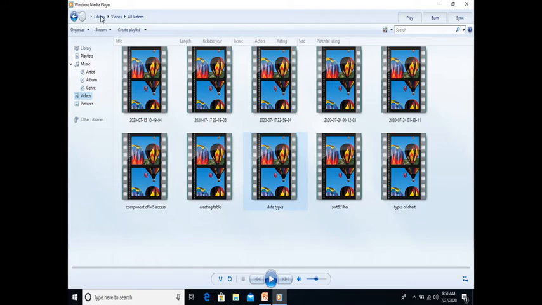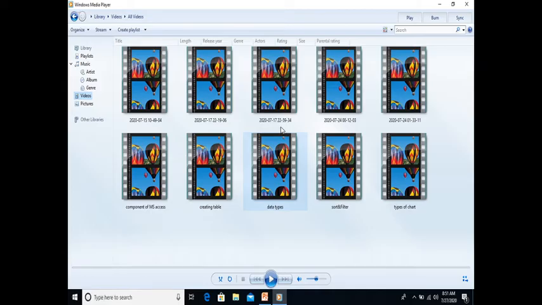And then you get the folders, that is called browse area, and these are the list of files which are open, music or videos, whatever you want to run. These are the menus which are provided by the windows media player. You can play, you can burn. I'll explain what is the meaning of burn. You can sync also. Right now I don't have any music in my system, so it is displaying all the video files which are present in my system.